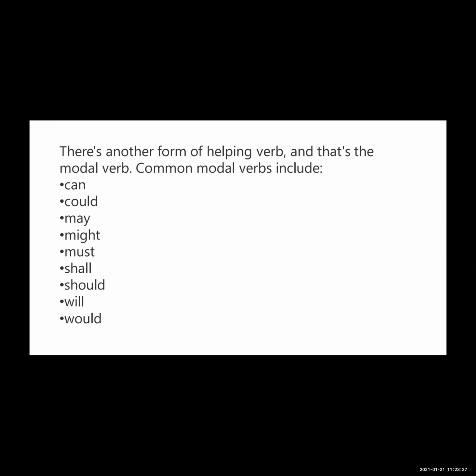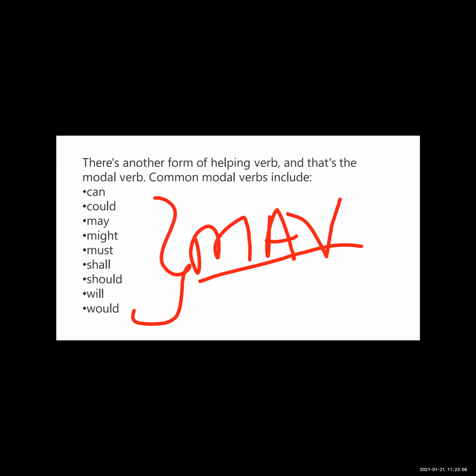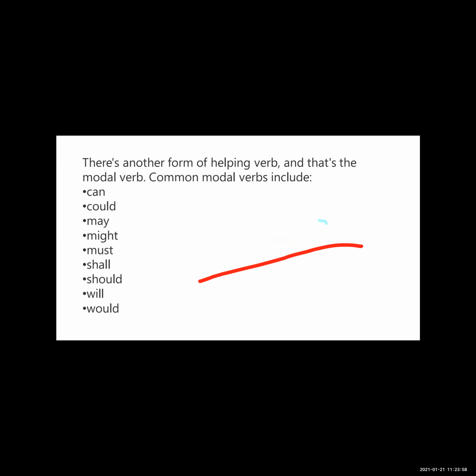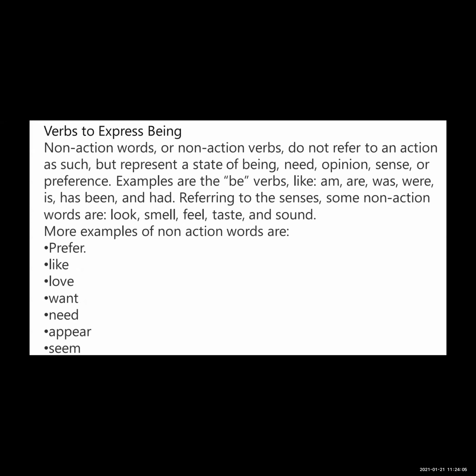Common modal verbs include can, could, may, might, must, shall, should, will, and would. So these all are modal auxiliary verbs. Now next one is about the main verb.